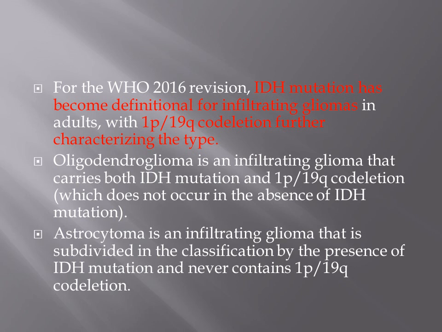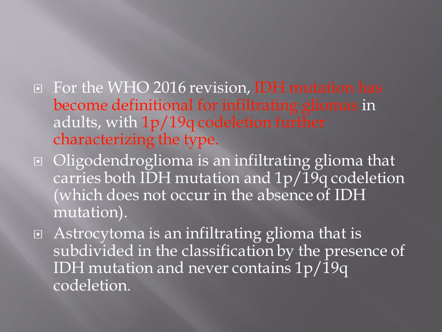Then coming to astrocytoma, astrocytoma is an infiltrating glioma that is subdivided in the classification by the presence of IDH mutation. Astrocytomas may or may not possess IDH mutation. But definitely they won't possess 1p19q co-deletion.